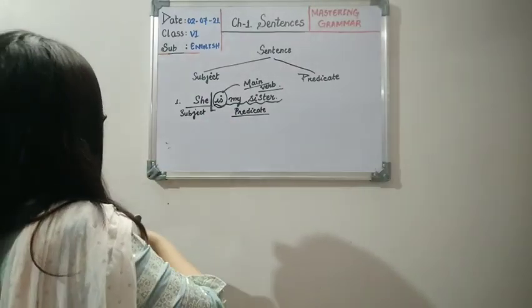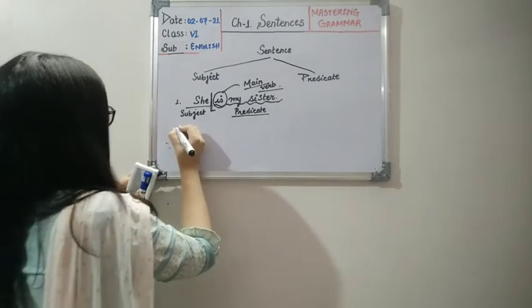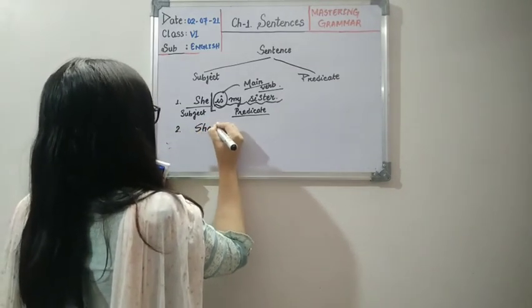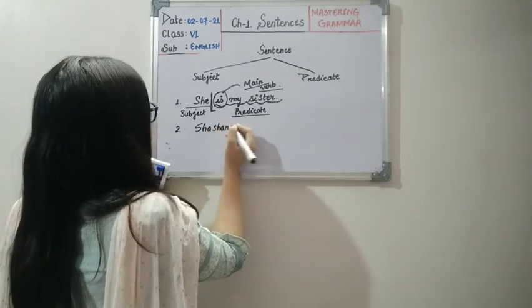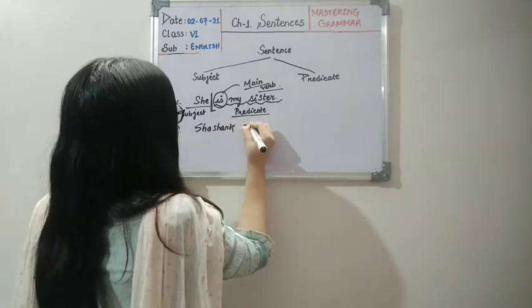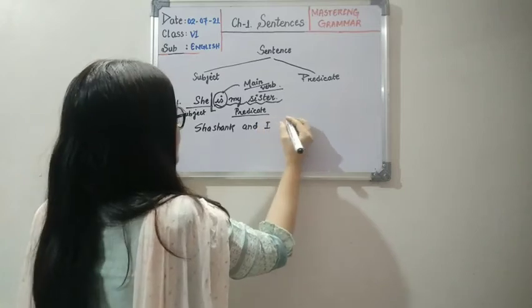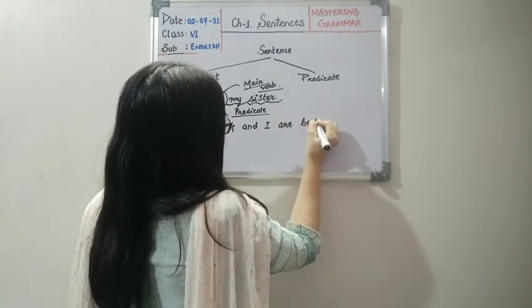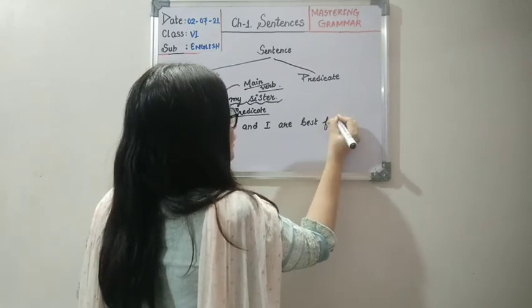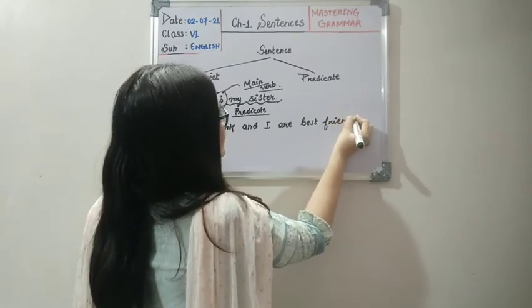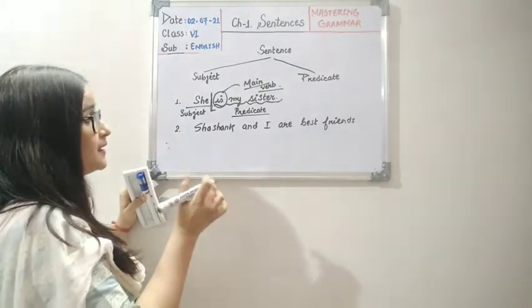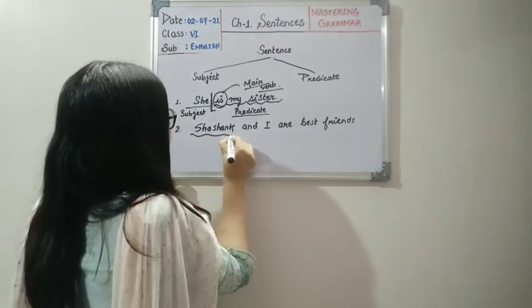Now moving to number 2. Let's see number 2. Shashank and I are best friends. Now children, see, there is not only one subject here, but about whom I am talking, there is a pair of people that I am talking about.